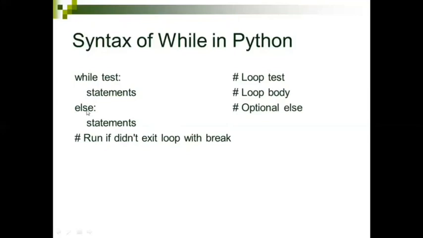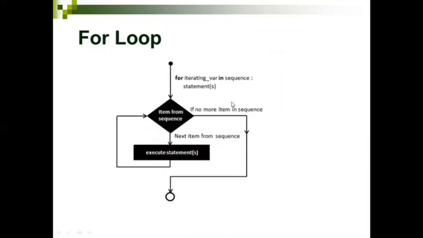You can have the else part, or even if there is no else part, there won't be any error. This part will be executed till the condition written within while is no longer satisfied, and then it comes to the end of the execution. So this is the syntax of while.